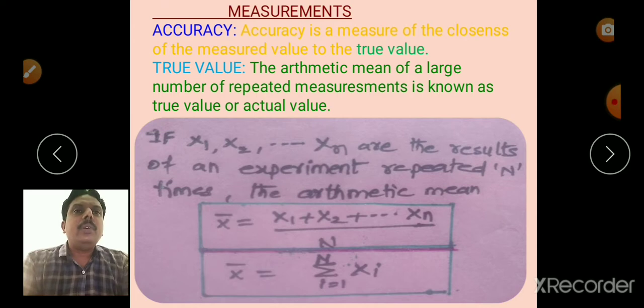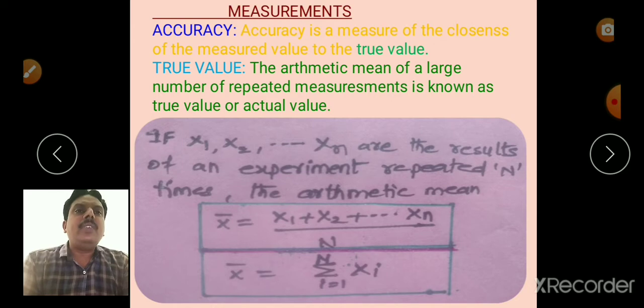So, for example, if a student measured practically acceleration due to gravity, g value is found to be 9.83 meters per second square. Another student got the value 9.78 meters per second square.